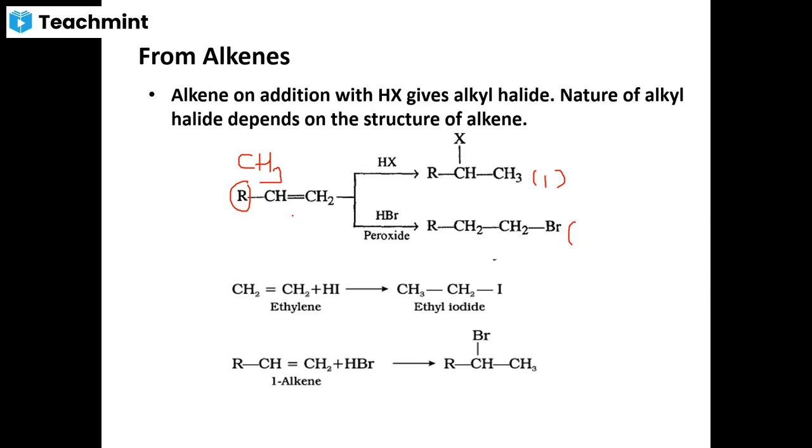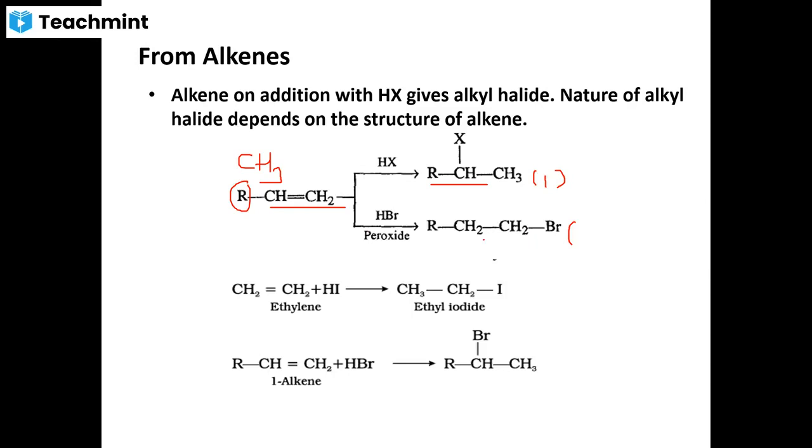However, when an unsymmetrical alkene adds on an unsymmetrical reagent like hydrogen halide, the negative part of the reagent, say the halogen atom, goes to the carbon containing the least number of hydrogen atoms across the carbon-carbon double bond to give secondary or tertiary alkyl halides. This is called Markovnikov's rule, and the product formed is called the Markovnikov addition product. If the reaction is carried out in the presence of organic peroxide, you get 1-halo derivatives. This reaction is called the Kharasch peroxide effect.